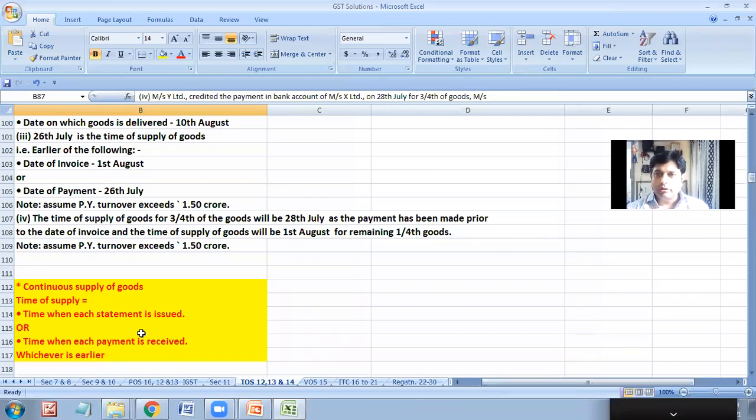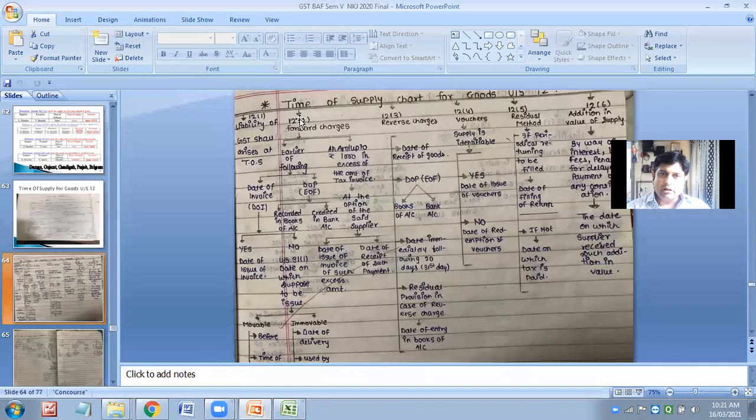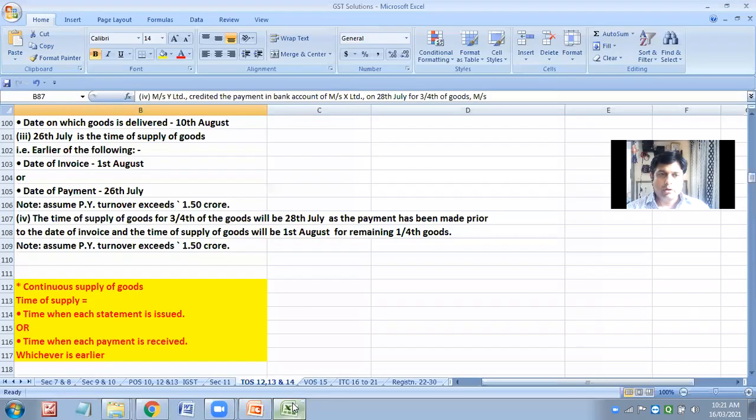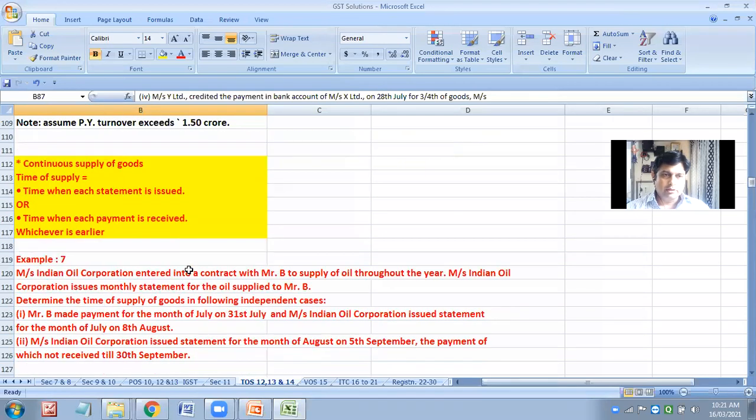Okay, so here also, they may ask about continuous supply, but the logic is the same, which is why I've asked you to take it as a part of section 12 subsection 2, whichever is earlier. Okay, but only the question will come as statement or payment. That is the only basic difference. Now, based on that, let us do this question and get me the answer.